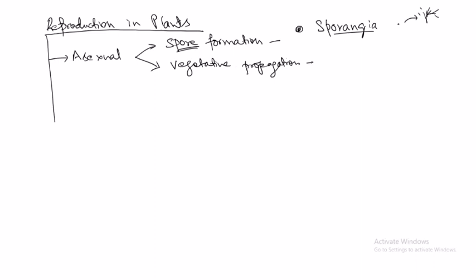Vegetative propagation. In vegetative propagation, you may have seen that if you take certain parts of the plant, such as the root, stem, leaf, the vegetative parts of the plant, cut them and plant them in the soil, they are capable of forming a new plant. A bud which is present in the root, stem or leaf can develop into a new plant. This vegetative propagation takes place by two methods.